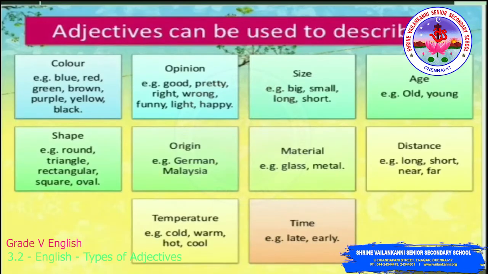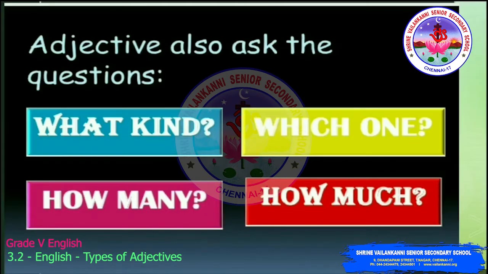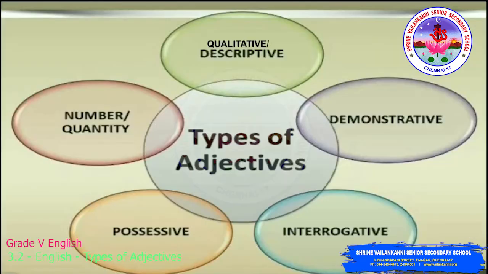What are the things you have to describe? Color, opinion, size, age, shape, origin, material, distance, temperature, and time. Adjectives also answer questions like what kind. It tells what kind, which one, how many, and how much.